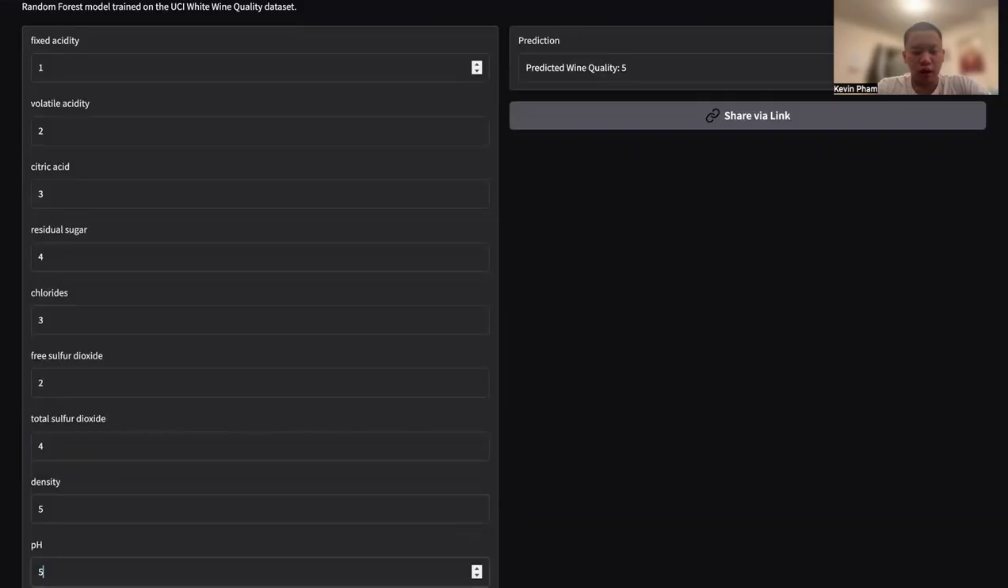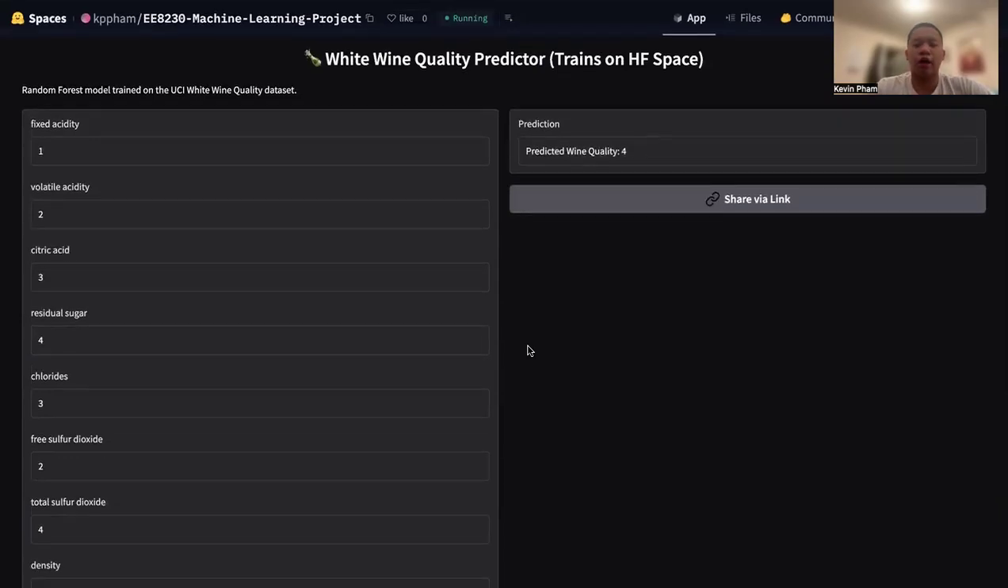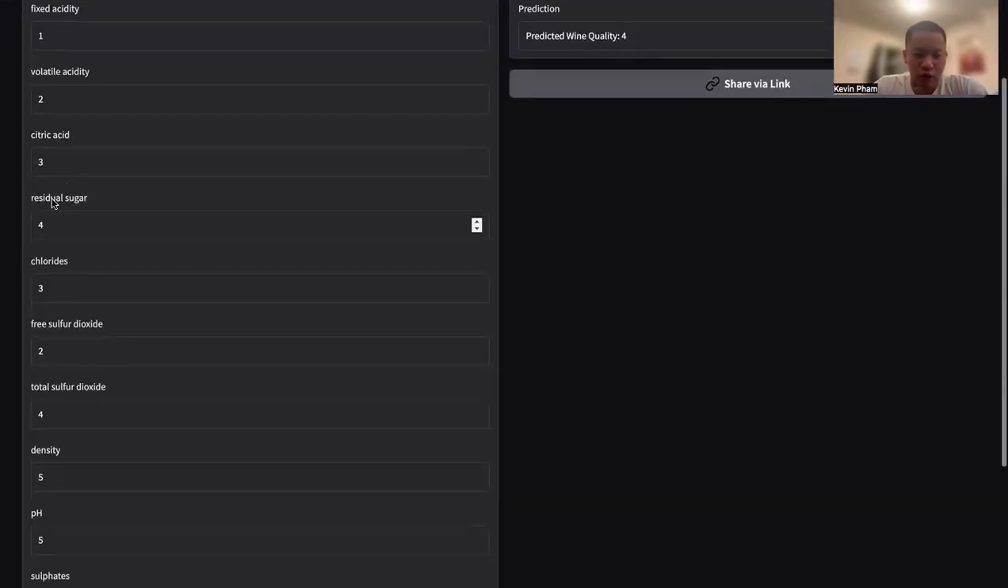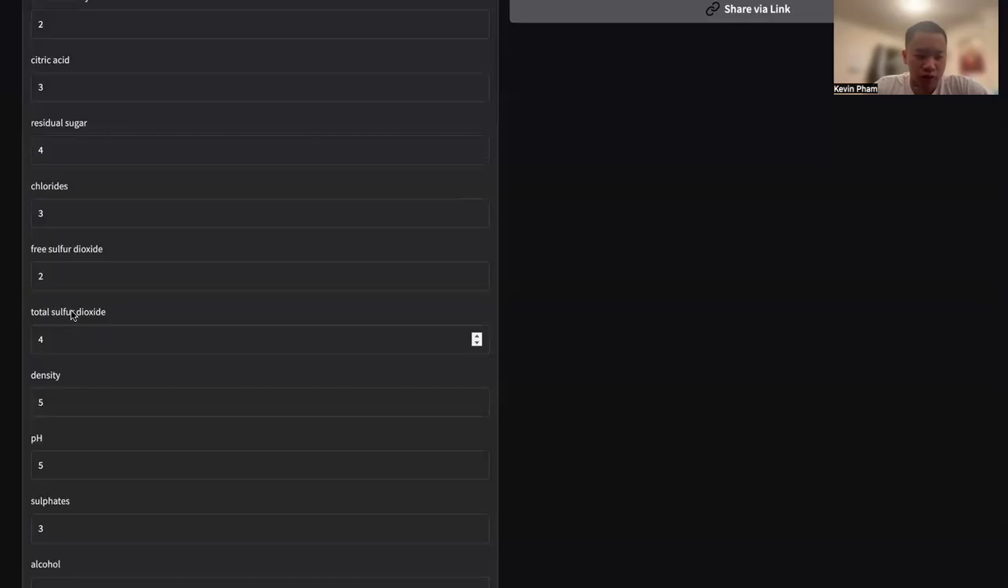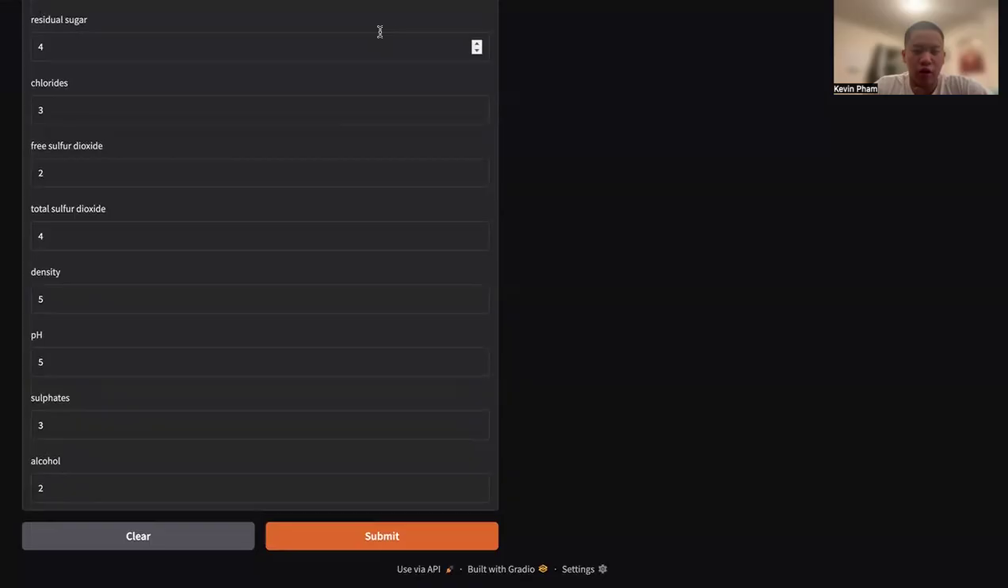However, when I actually provide inputs, let's say 3, 4, 2, like all these random values, and as they keep going, 5, 3, 2, I press submit, and then I got a value of 4. This is the predicted value based on these parameters, which are fixed acidity, volatile acidity, citric acid, residual sugar, chlorides, free sulfur dioxide, total sulfur dioxide, density, pH, sulfates, and alcohol.